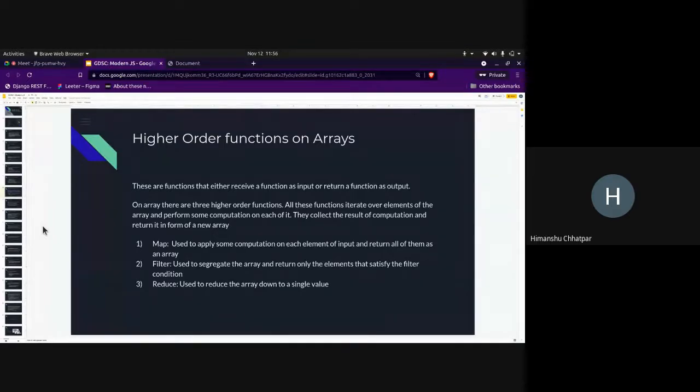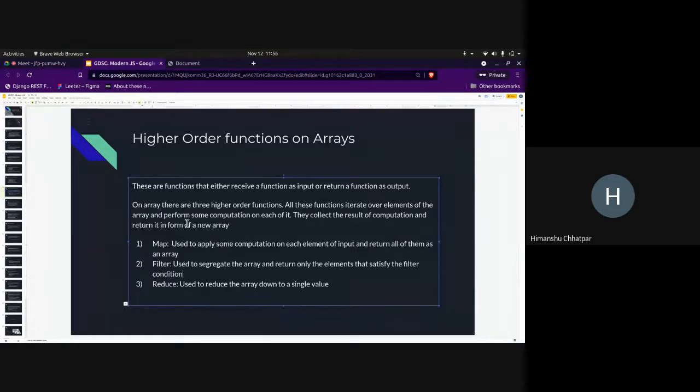Now, what are higher order functions? These are functions that receive a function as input or return a function as output. Cool. So the functions I was writing, greet Himanshu and everything, those were higher order functions. Why? They either receive a function as input, or they return a function as output.